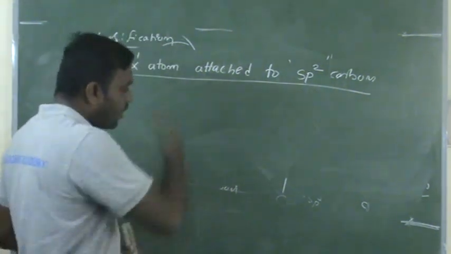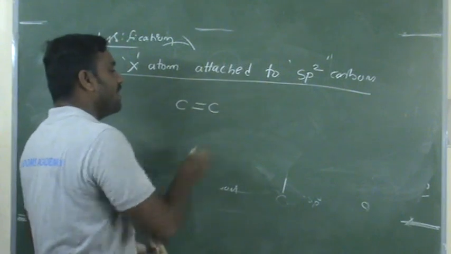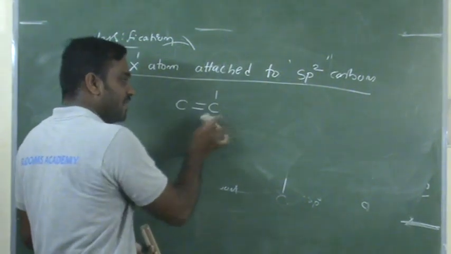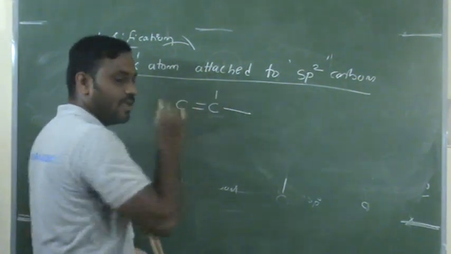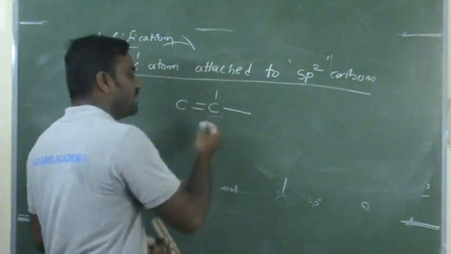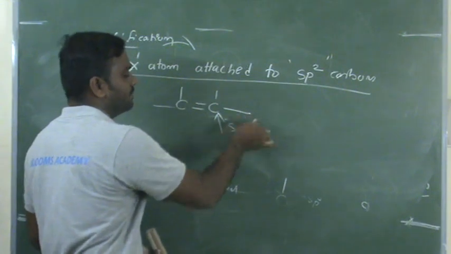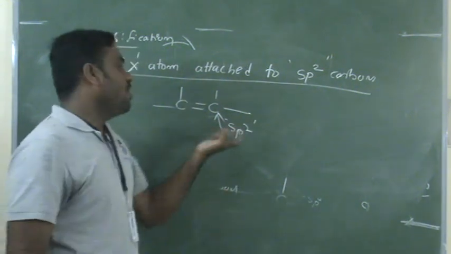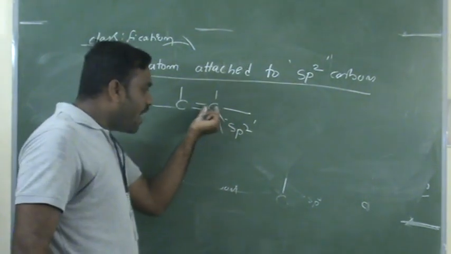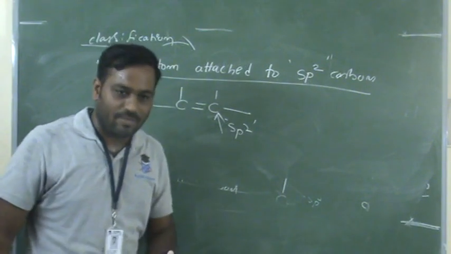How can we identify that a carbon is sp2? Around that carbon, there are 4 bonds present. I think you can see there are 4 bonds there. Among them, 3 sigma bonds and 1 pi bond are present. Then I can call this carbon an sp2 hybridized carbon. I hope you understand what is an sp2 hybridized carbon. If around the carbon 3 sigma bonds and 1 pi bond are present, that is called an sp2 hybridized carbon.